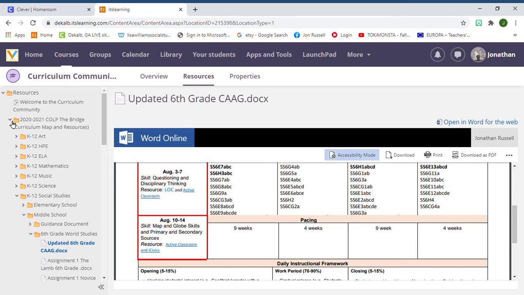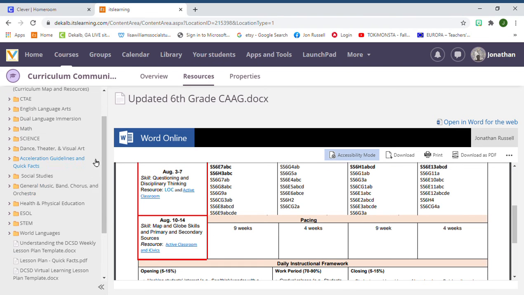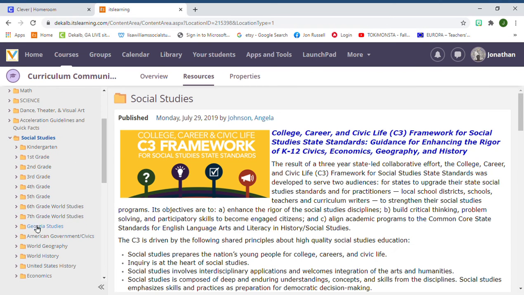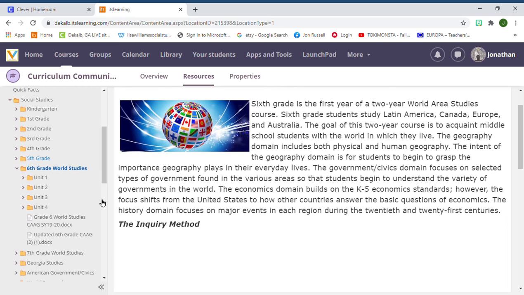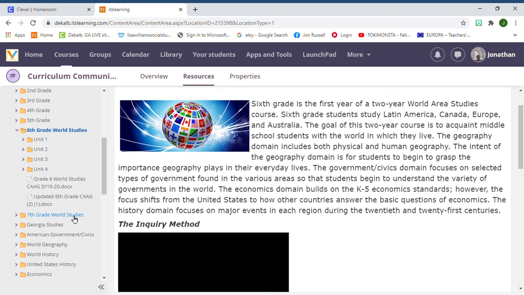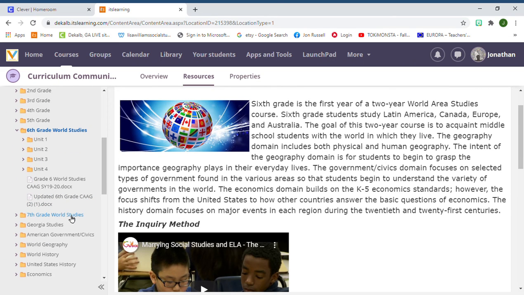Another thing that's important here is your regular content. I teach social studies, so I'm going to click on social studies. I'm going to go to my grade, and it's broken down into units, and this is helpful just if you want to see some extra ideas. They do have some activities already planned. They are for a more traditional style of teaching, so you might have to adapt them, but it would be important to just go through. If you're brand new, they might have some resources that you could use, and so that would be a good spot to go get your curriculum.